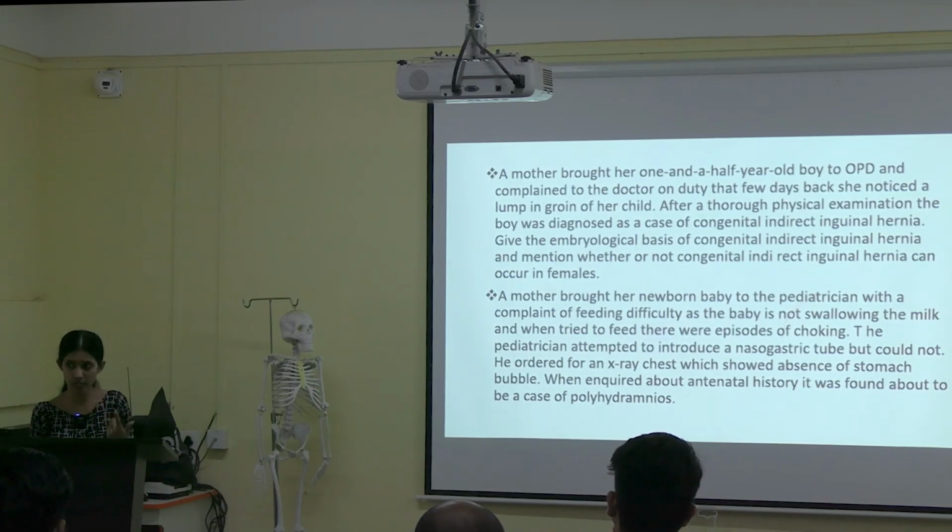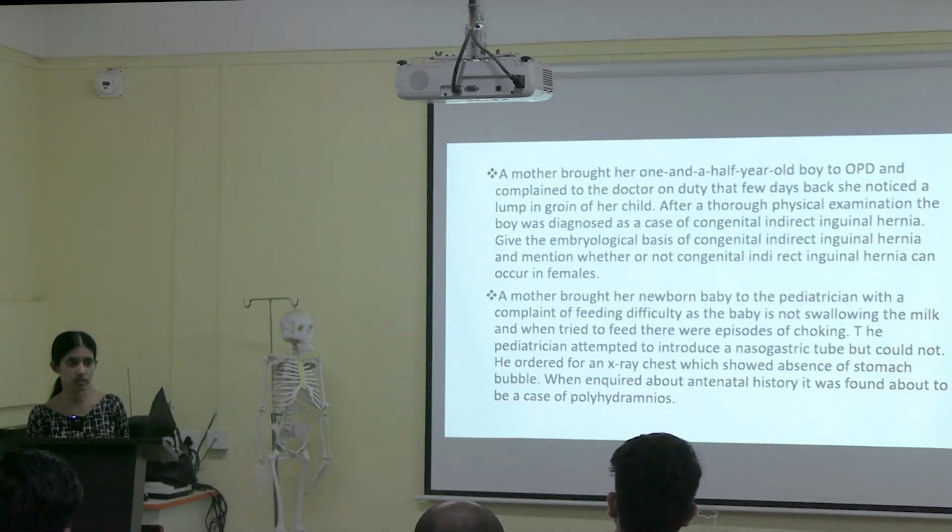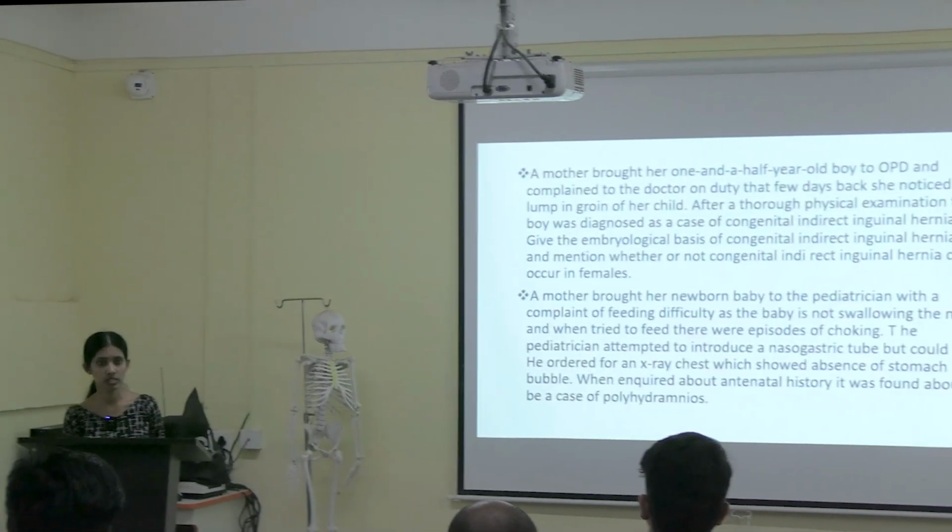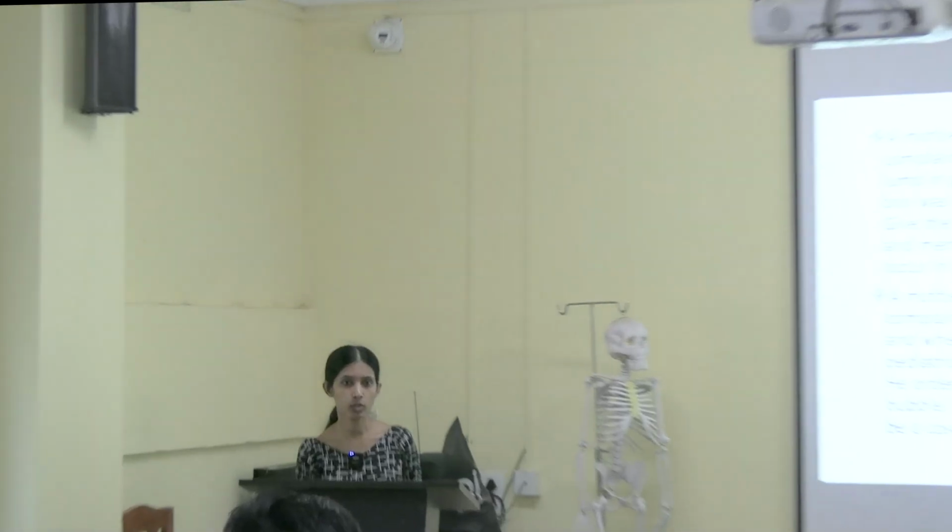Your esophagus and the stomach are developed from the foregut, and also the proximal part of the duodenum. The distal part of the duodenum, small intestine, cecum and appendix are developed from the midgut loop. And from the hindgut we have rectum and anal canal, right? So you are telling it is related to the development of stomach. Okay, it is a developmental anomaly of the stomach.